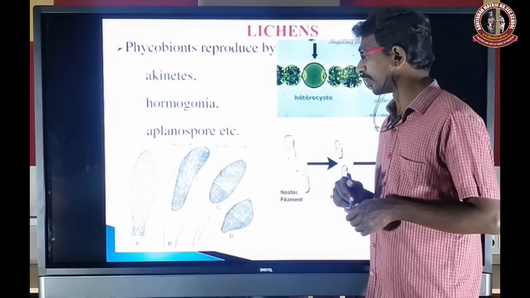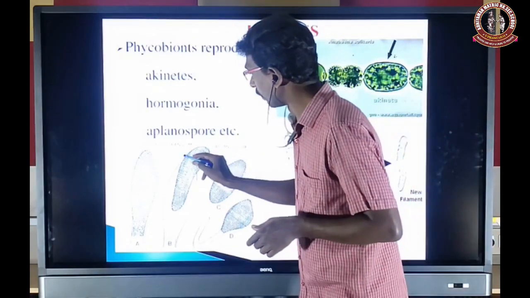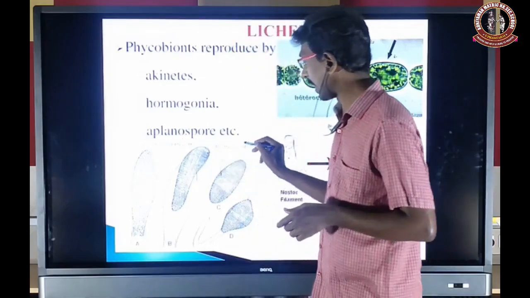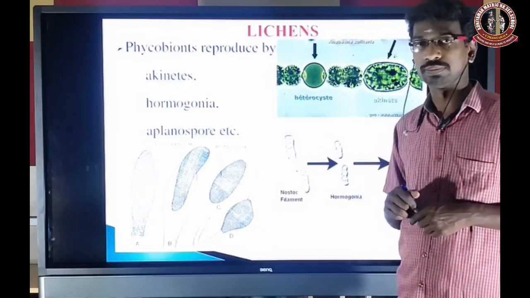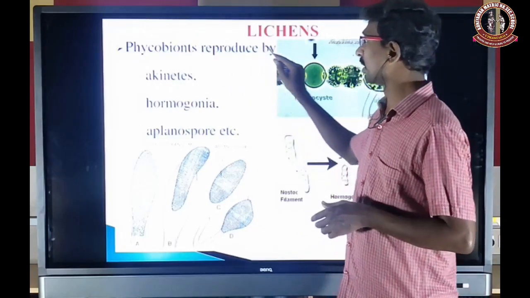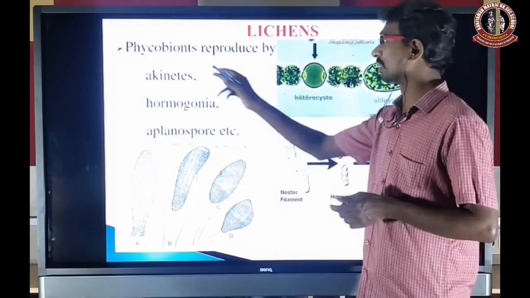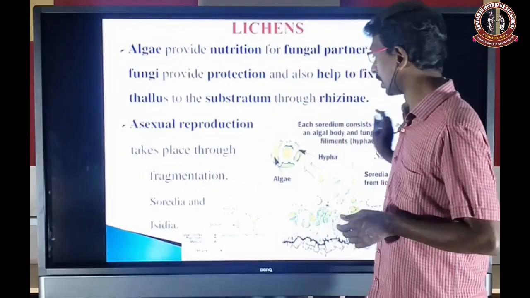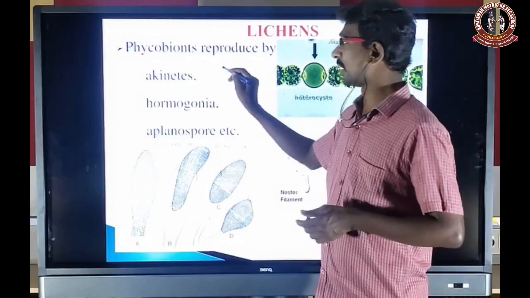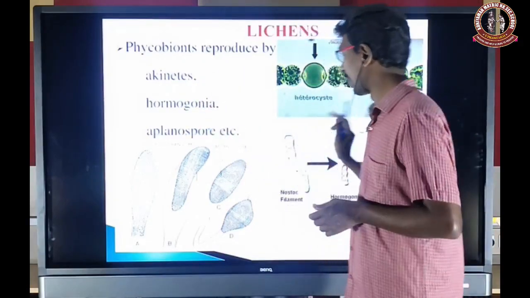And finally, aplanospores. The alga produces aplanospores, which later germinate to form a new young one. So this is the phycobiont's reproduction, especially asexual reproduction in lichens: akinetes, hormogonia and aplanospores.